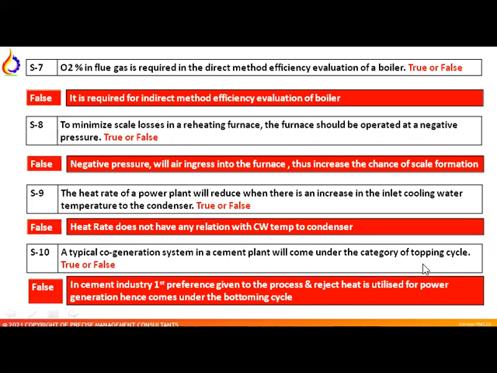What is the criterion of the topping cycle? In a topping cycle, we have to give preference to the power first and then the process. But in this case, it is exactly the opposite. That's why it is a bottoming cycle, not a topping cycle.